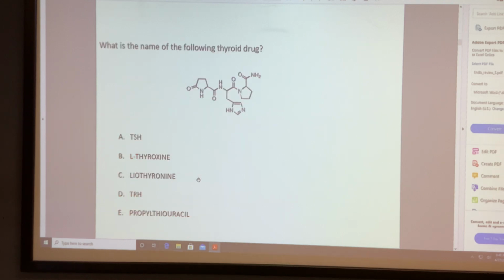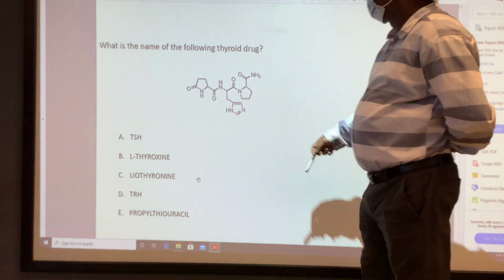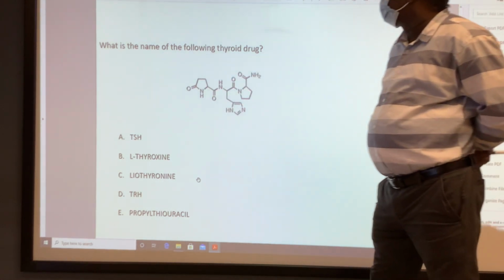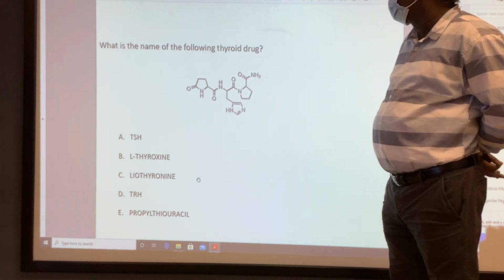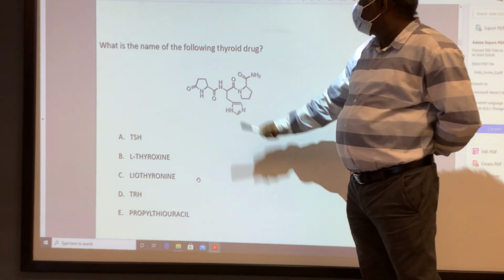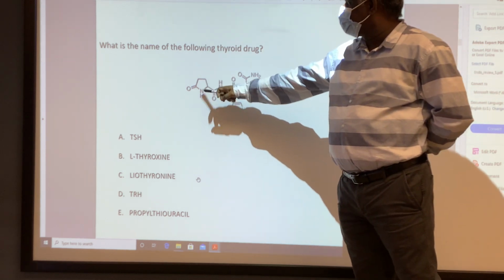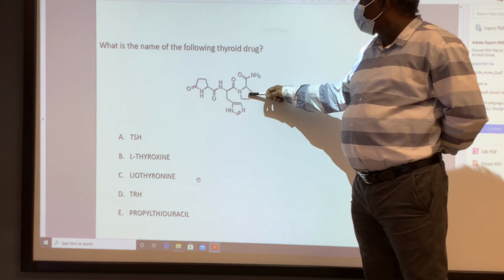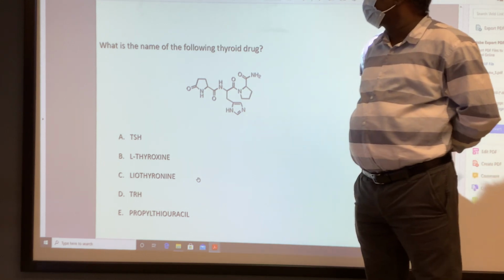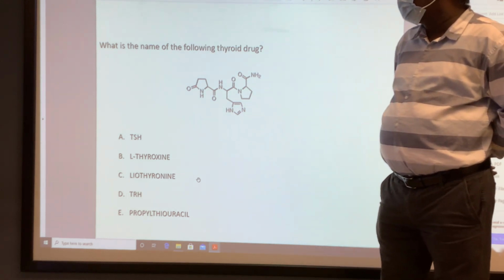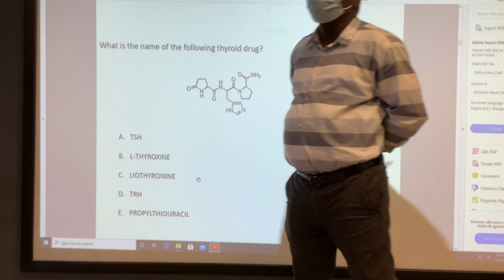What is this? The peptide. It's a tripeptide. It's a glutamic acid, histidine, and this is a proline. Pyroglutamide, histidine, proline. What is this? This is not L-thyroxine.